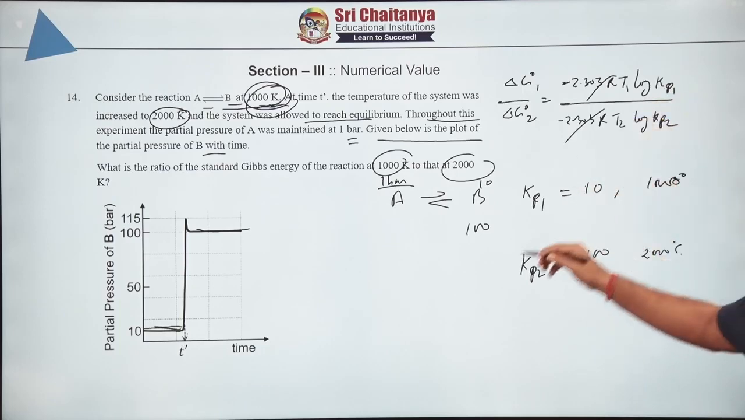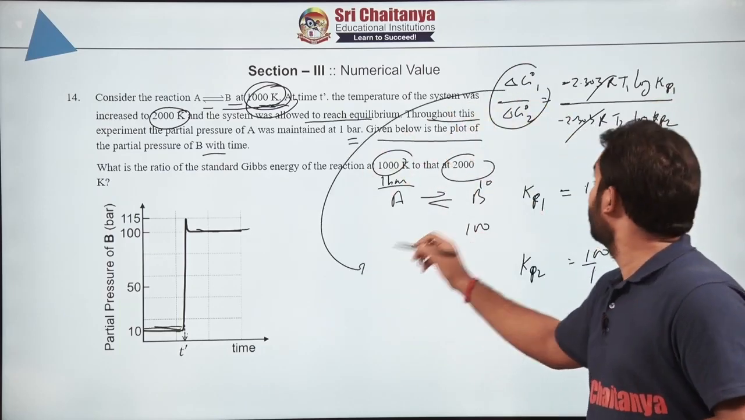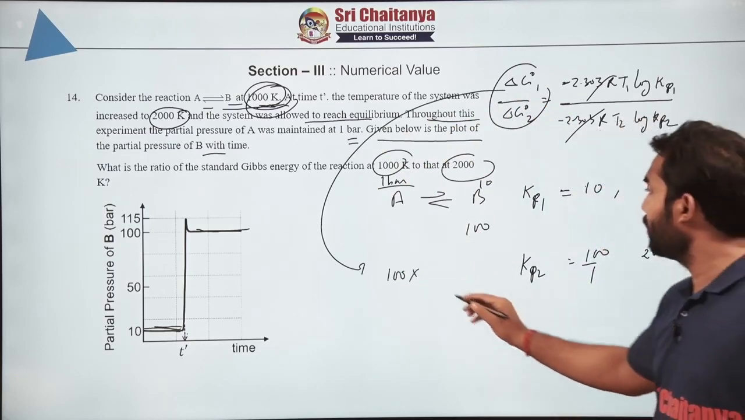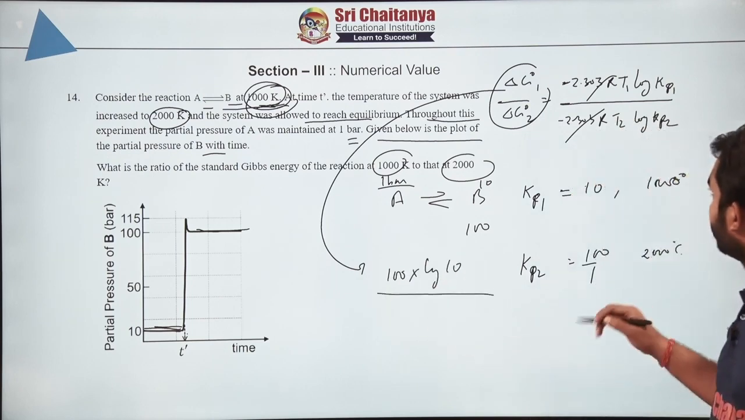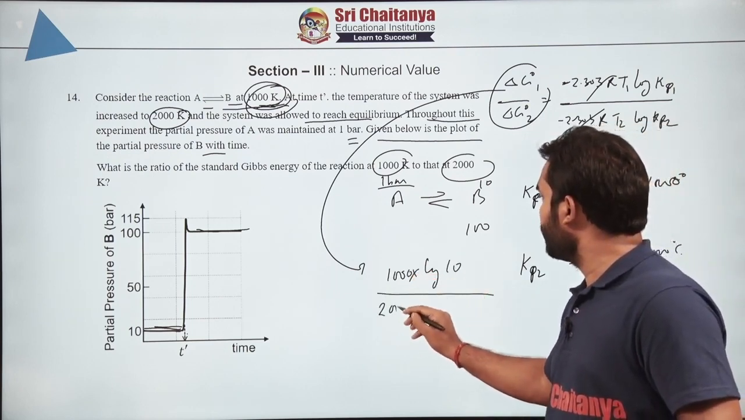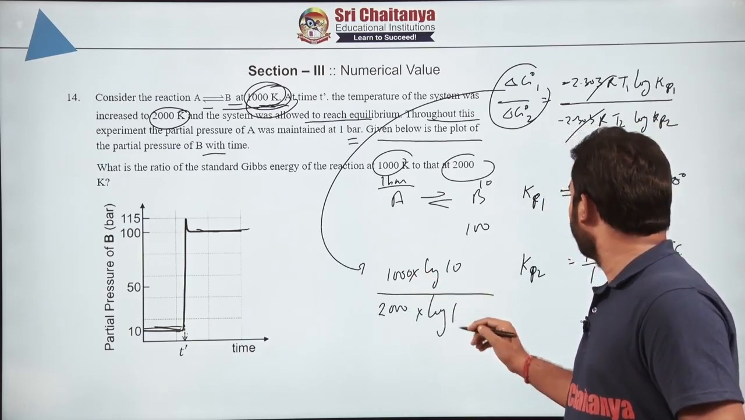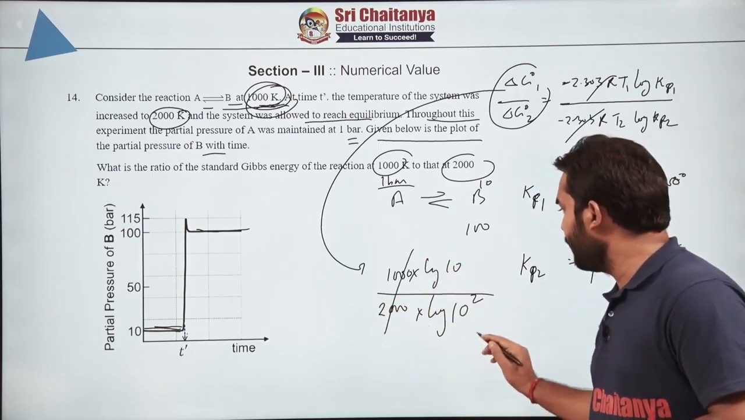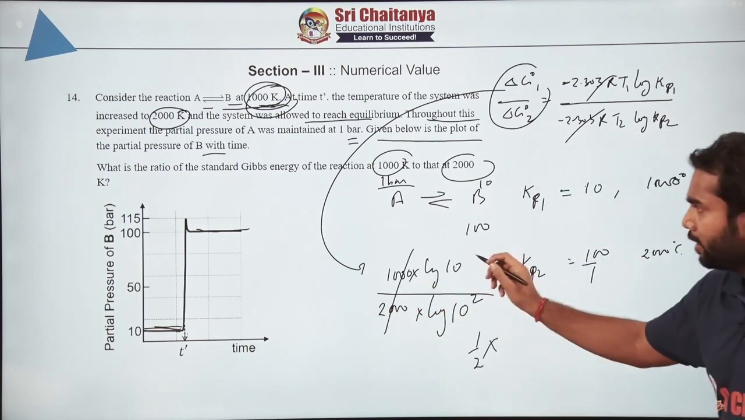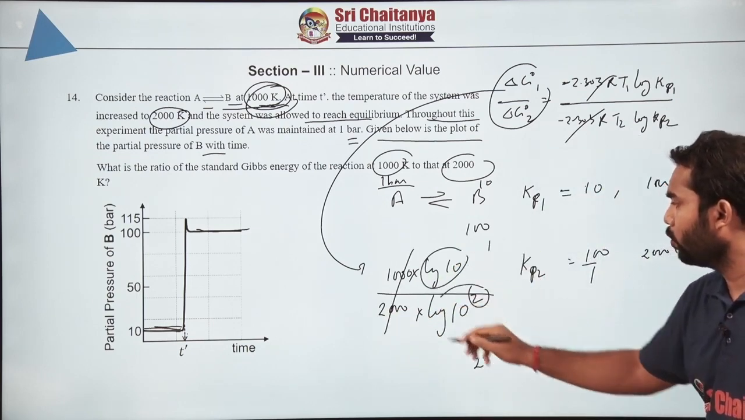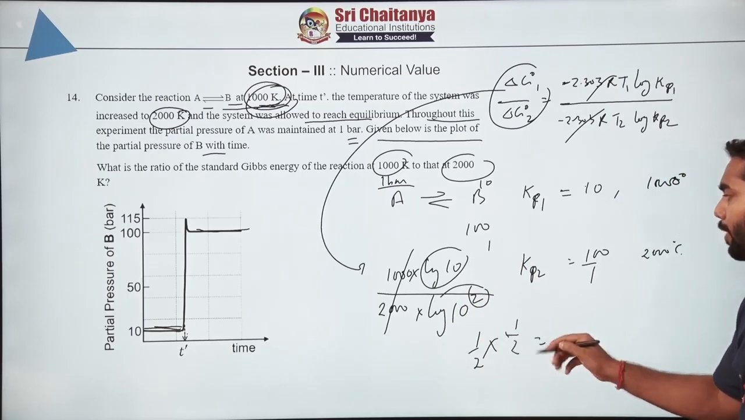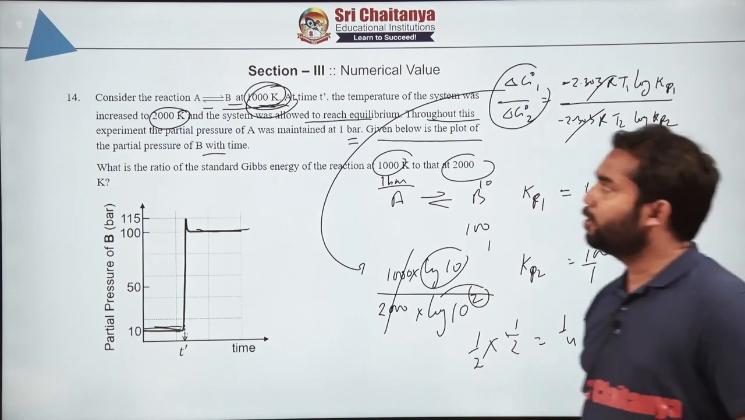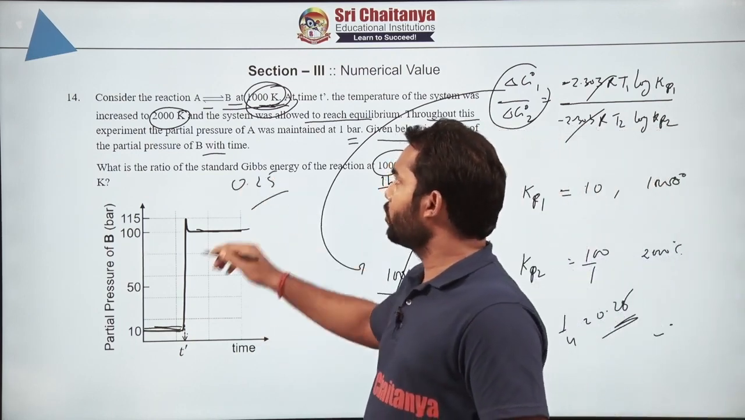You substitute the temperature. So let us calculate here. In the first case the temperature was 1000, multiplied by log of Kp, that was 10. In the second case how much was the temperature? 2000, multiplied by log of 100, that means 10 to the power 2. So this will give us 1 by 2, since log 10 is 1 and log 10 to the power 2 is 2, again 1 by 2. So 1 by 2 into 1 by 2 is 1 by 4, that is 0.25. So the correct answer for this will be 0.25. So that's all for this question.